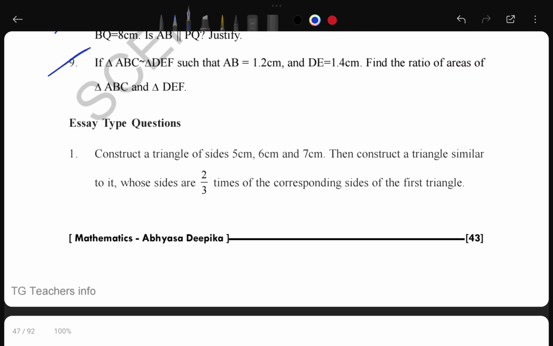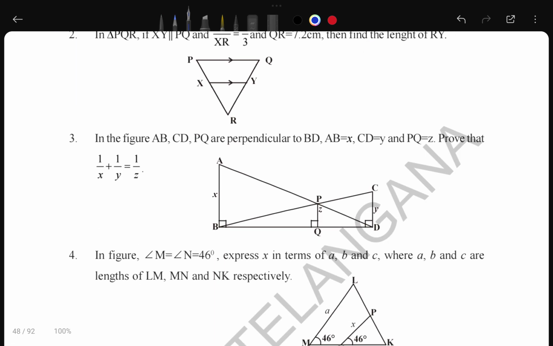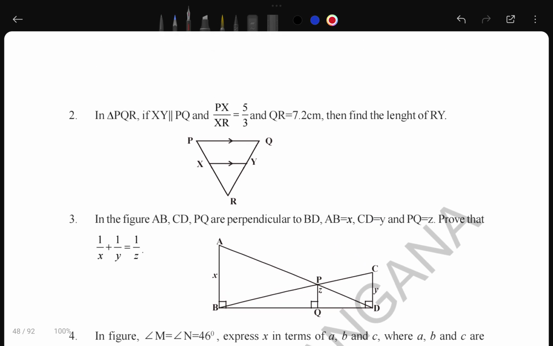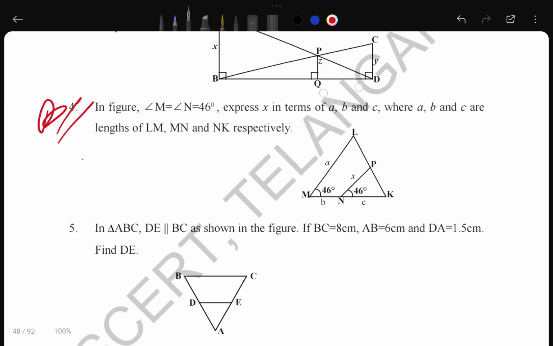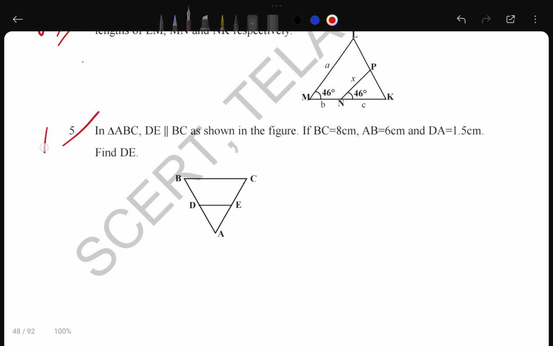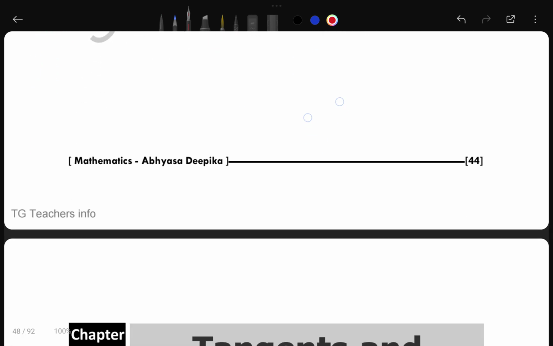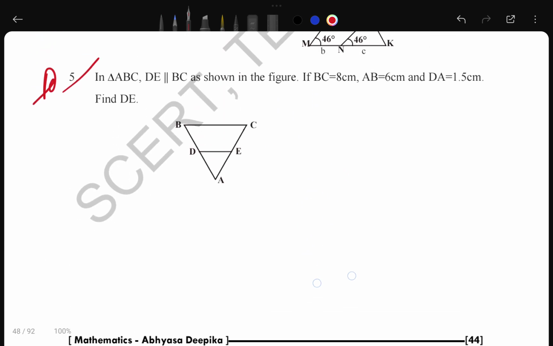In the easy type questions, I don't think any will be difficult. In the easy type questions you can practice these two, the third one, and this is very important, the fourth one, and the fifth one is also important. So these are the important questions in this chapter.